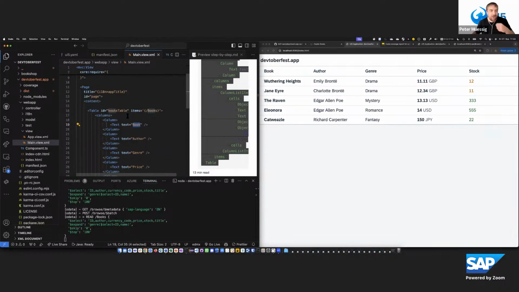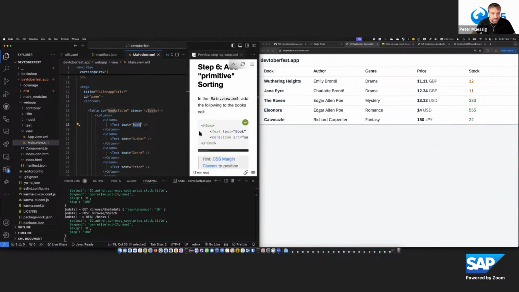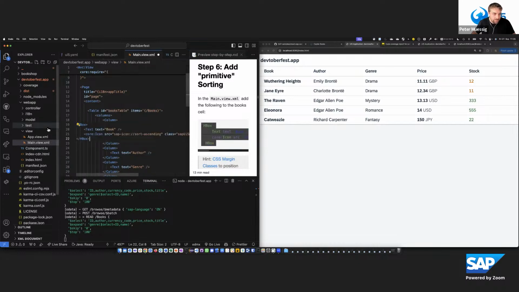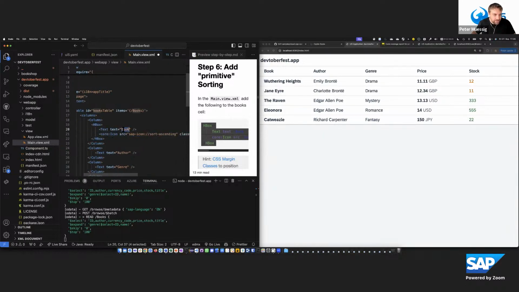So now we have the table, but we did not do much TypeScript code so far. And therefore, I would now like to do a little bit more TypeScript coding by adding a sorting functionality and showcase a little bit how easy it is to use this together. So in the XML view, I'm now adding for the book column a kind of sorter icon. And the sorter icon is put next to this text book. And I use the HBox to position that.